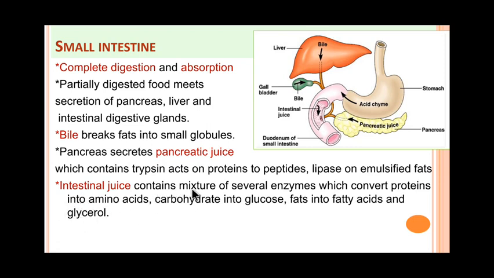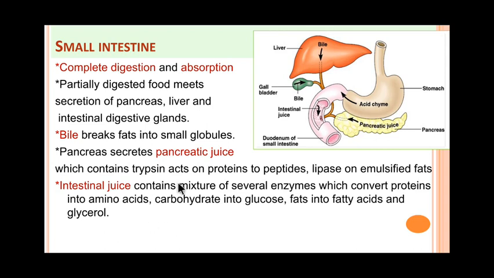They contain a mixture of several enzymes which convert protein into amino acid, carbohydrate into glucose and fat into fatty acid and glycerol. That means here the process of digestion is occurring. Now when the partially digested food meets the secretion of all these three, it breaks down all the food constituents into smaller substances.